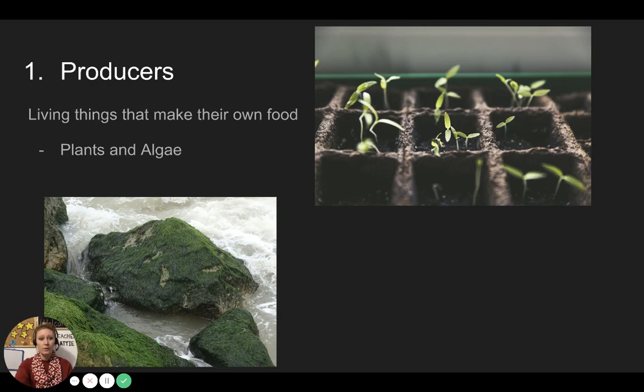Producers. Producers are living things that make their own food, such as plants and algae. They use the sun and the minerals around them to grow.